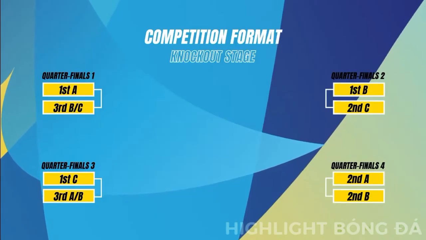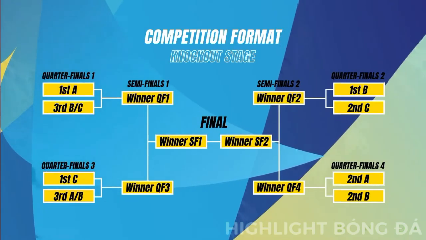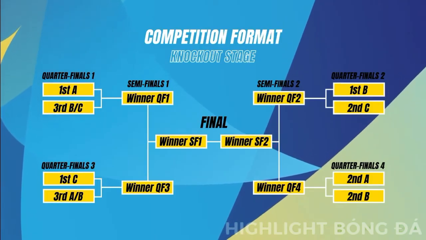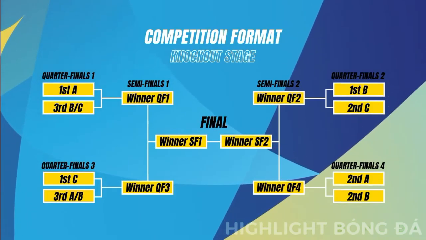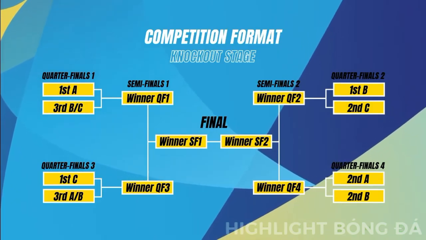Knockout stage. The knockout stage shall consist of the quarterfinals, semifinals, and final, with each round to be played in a centralized knockout format. All matches shall be played in accordance with the AFC competitions calendar, and the match schedule will be determined by the AFC after the draw.